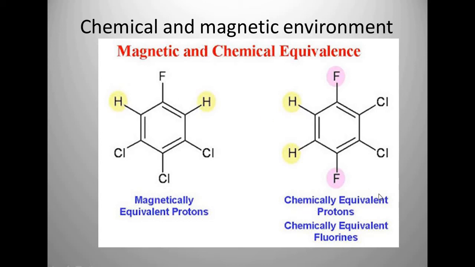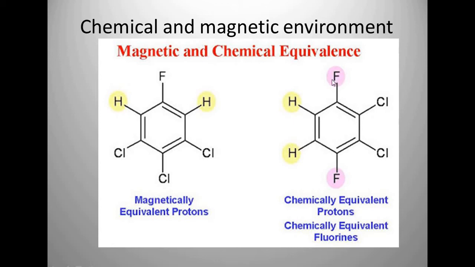In the same way, these are chemically equivalent protons. So how can we determine chemical equivalence? Consider this is fluorine or chlorine. Fluorine is more electronegative, so first I consider the fluorine. If a functional group is there, then you first consider the functional group. From the fluorine, this hydrogen is 1, 2, 3 bonds away, and this hydrogen is also 1, 2, 3 bonds away from the fluorine. So they are chemically equivalent protons.